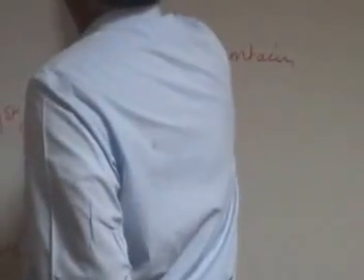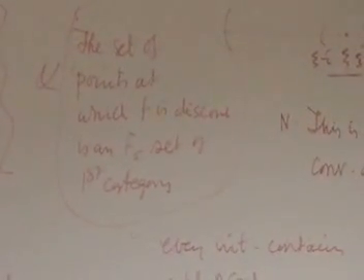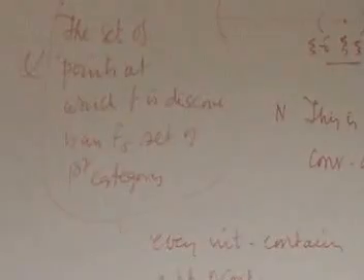Not only can we say something about points of continuity, we can also say something about points of discontinuity. And the set of points at which F is discontinuous is an F sigma set of first category. See, there is a question about this big and large.